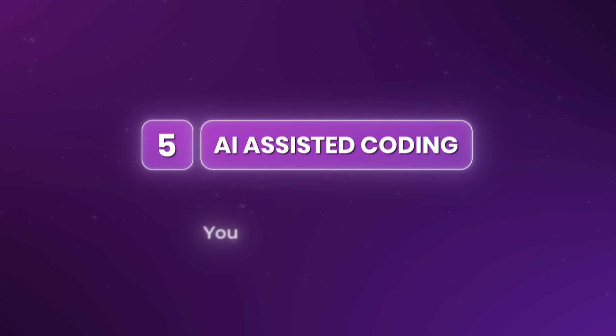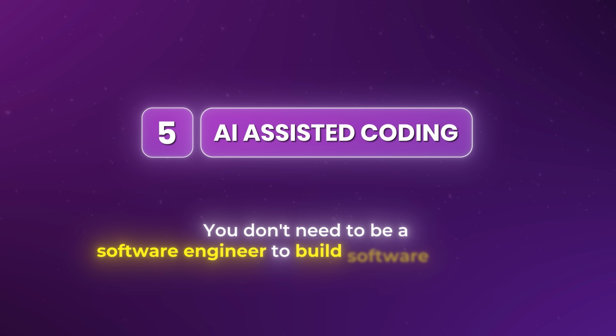Now, talking about open source and developers implies that you need to know how to write code to participate. For a long time, that was true, but that barrier has just collapsed. This brings us to fundamental number 5. The fifth fundamental is realizing that you don't need to be a software engineer to build software anymore.